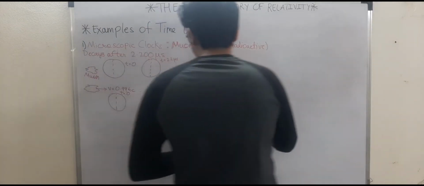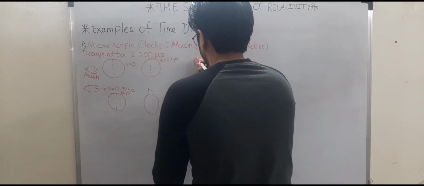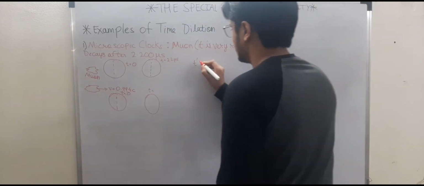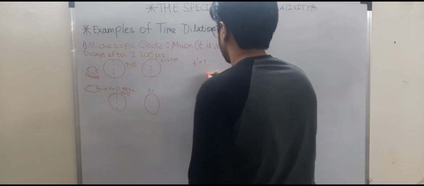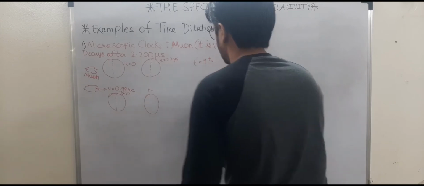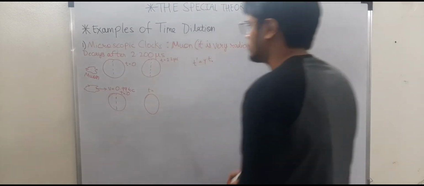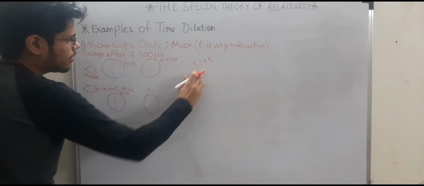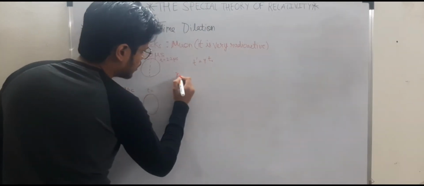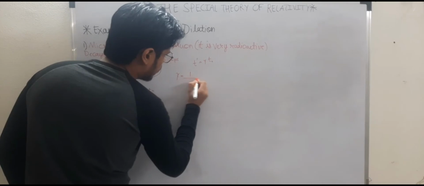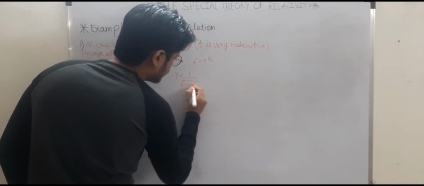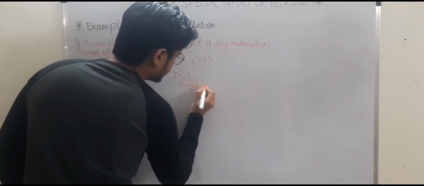Now, how will you calculate? So you know the time dilation equation, that the improper time interval is gamma times the proper time interval. T dash equals gamma times T naught. T naught is 2.2 microseconds. You need to calculate gamma. Now gamma will be 1 upon under root of 1 minus v by c whole square.